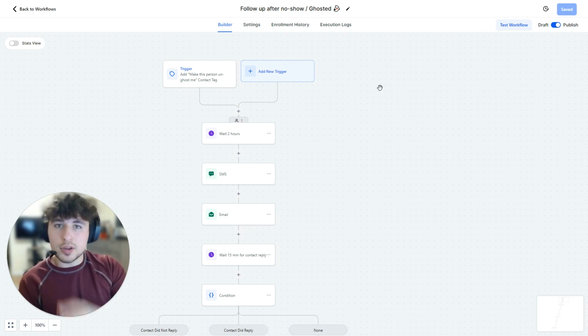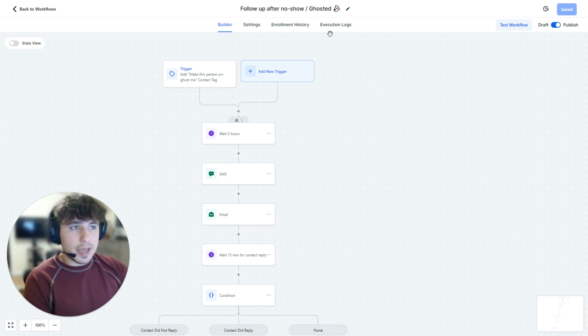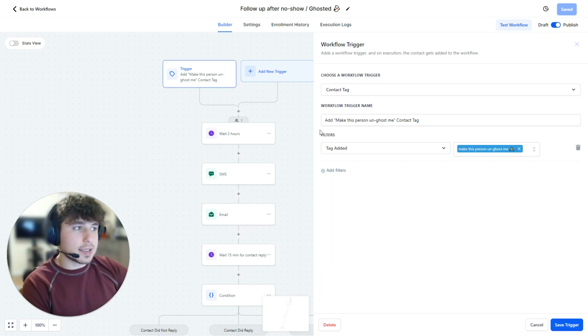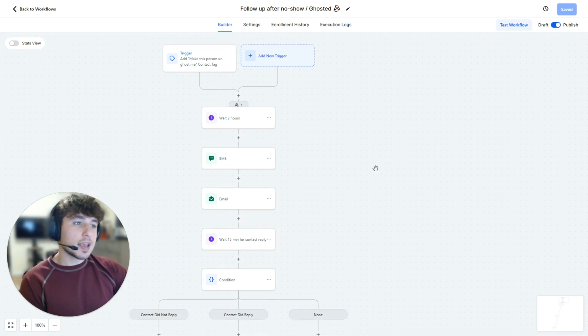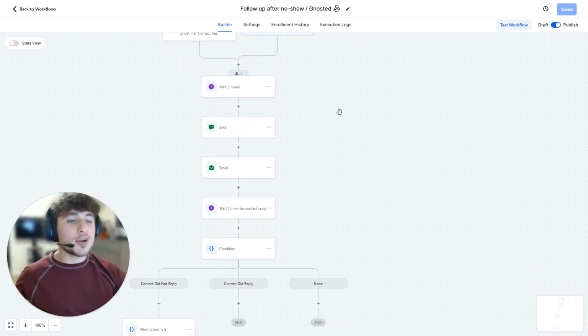So here's what we can build out for one of our clients. Basically, first, all they're going to do is add the tag, make this person unghost me, please. And once they add that, it's our job, Nova Echo CRM's job, and Nova Echo AI's job to make sure that gets done. So the first step is to wait 2 hours. We're going to give that person a little bit of time to respond back, and then if they don't, we're going to make sure that they do.